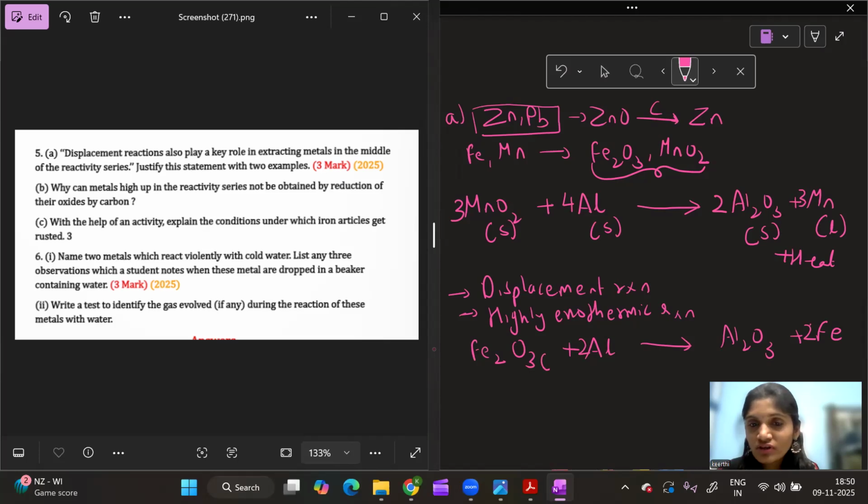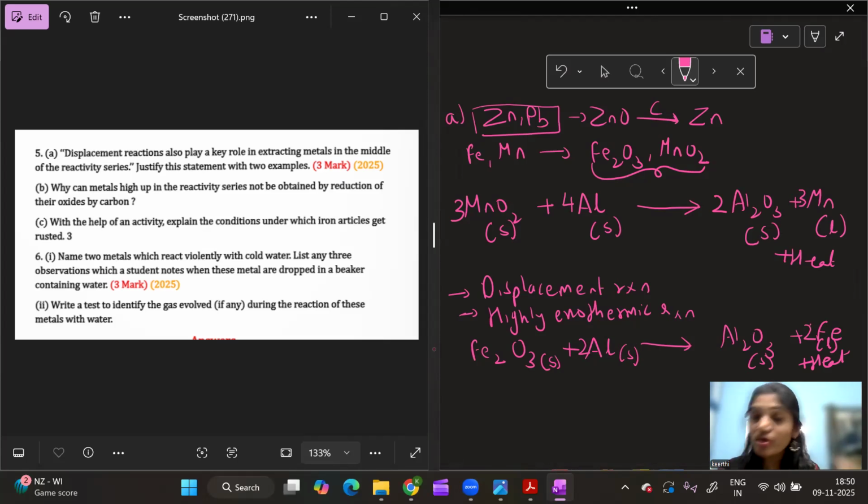Now let us write the physical states. Metal oxides are solids. Here aluminium is a solid. These reactions are highly exothermic, so you get an enormous amount of heat over here. That is the reason whatever iron I have obtained is in the molten form. So these are the two examples.